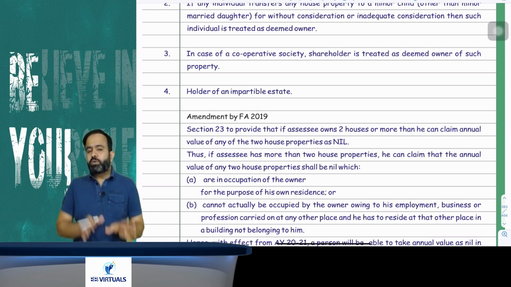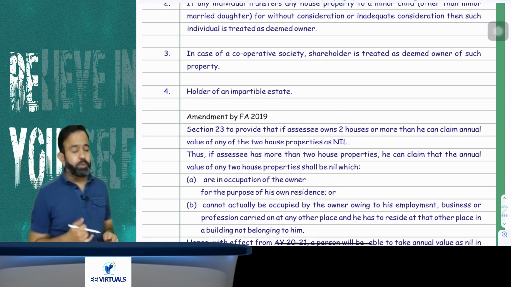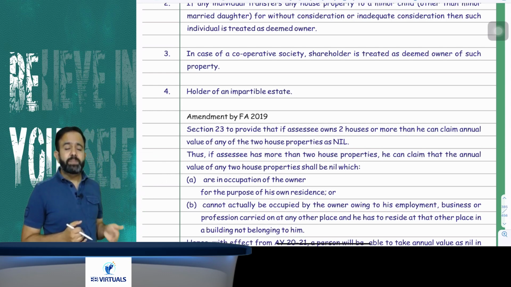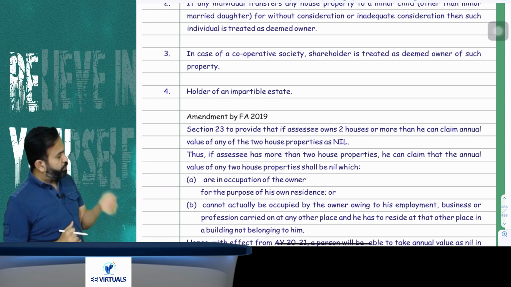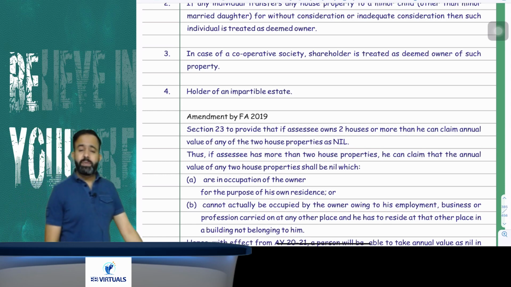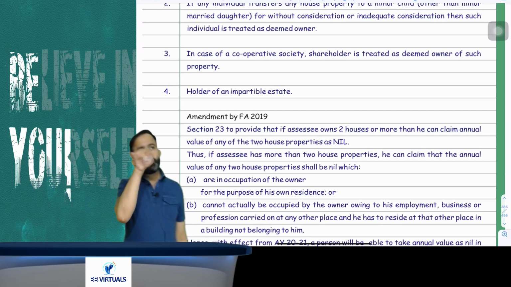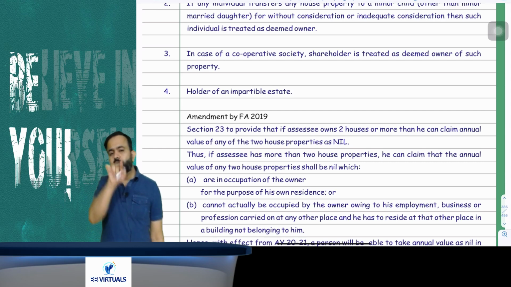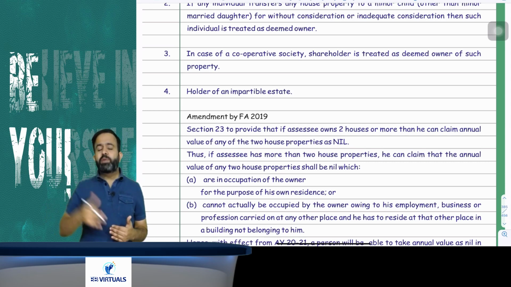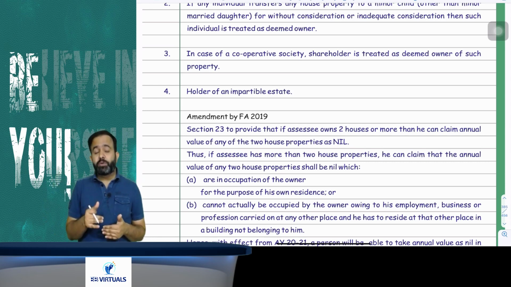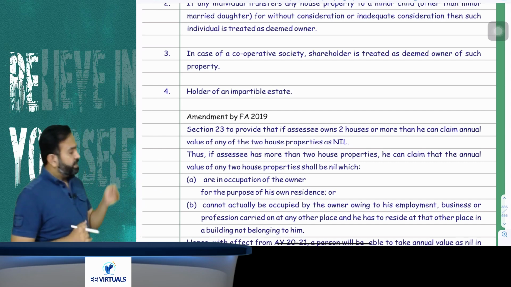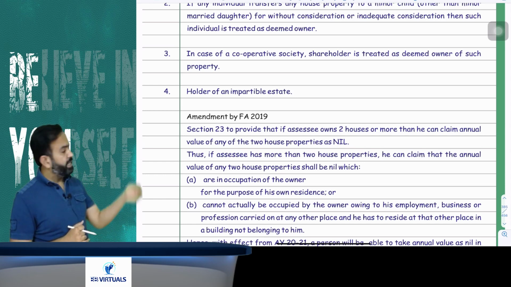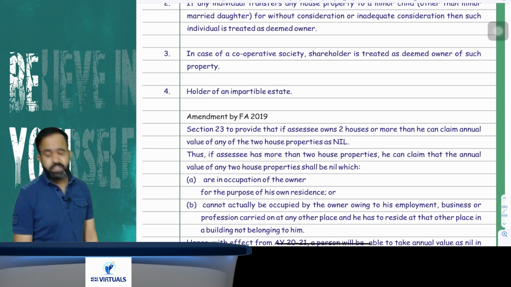Now guys, always try to understand one more thing. In case of immovable property, if you receive the possession, even if the agreement is not made, even if registration did not take place, you will be treated as deemed owner. In section 2(47), in the transfer definition also, there is one point: if any immovable property is transferred and possession is handed over, it will be treated as transfer. So in simple words, for the purpose of house property, if you took the possession of any house property, then you will be treated as the deemed owner of that house property.